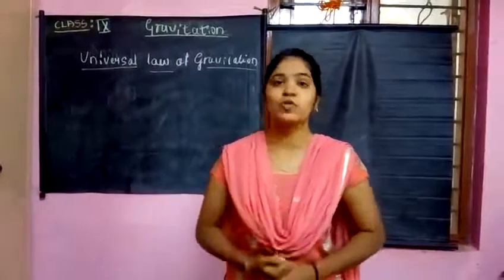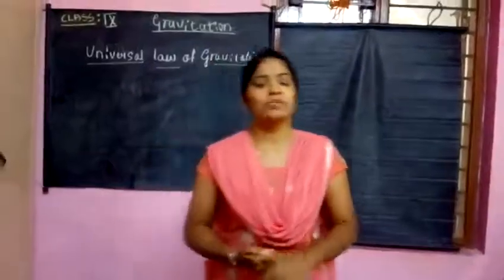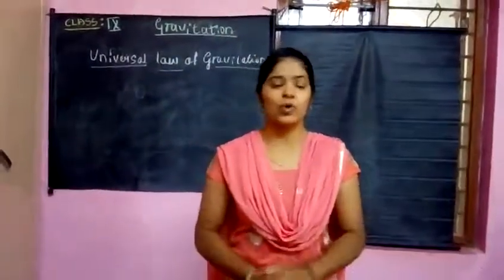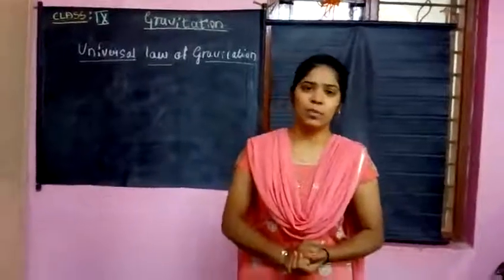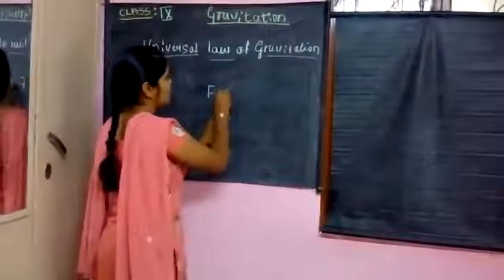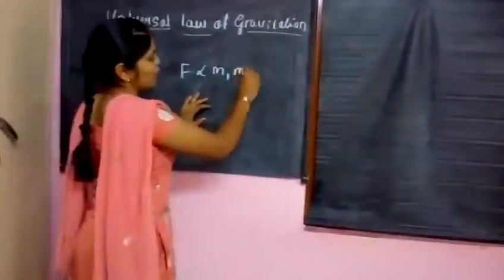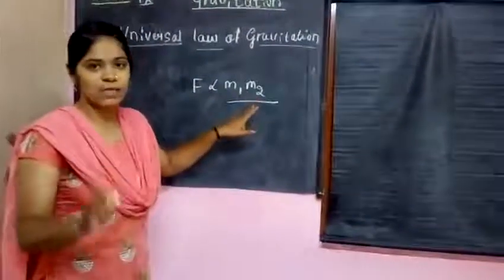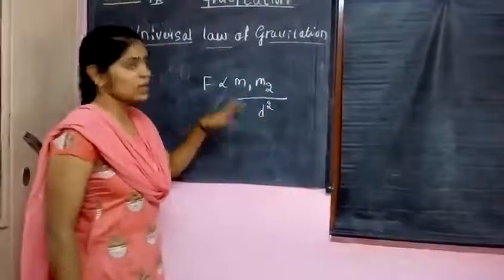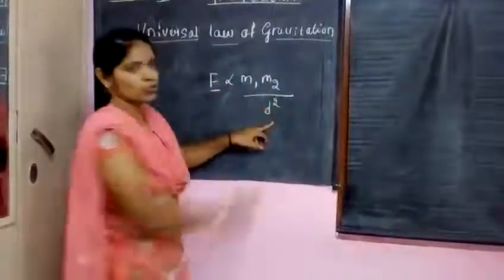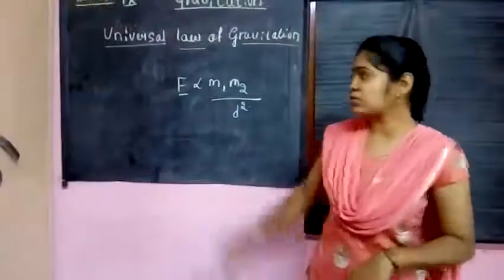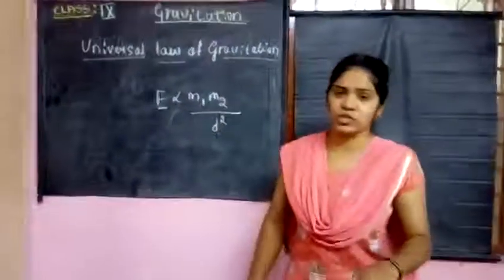And I told about the universal law of gravitation. What is that? The force of attraction between two bodies is directly proportional to the product of their masses and inversely proportional to the square of the distance between them. That is, F is proportional to M1 M2. If I consider M1 and M2 as the masses of the two objects separated by the distance d, the force is inversely proportional to the square of the distance between them. So this is the universal law of gravitation.